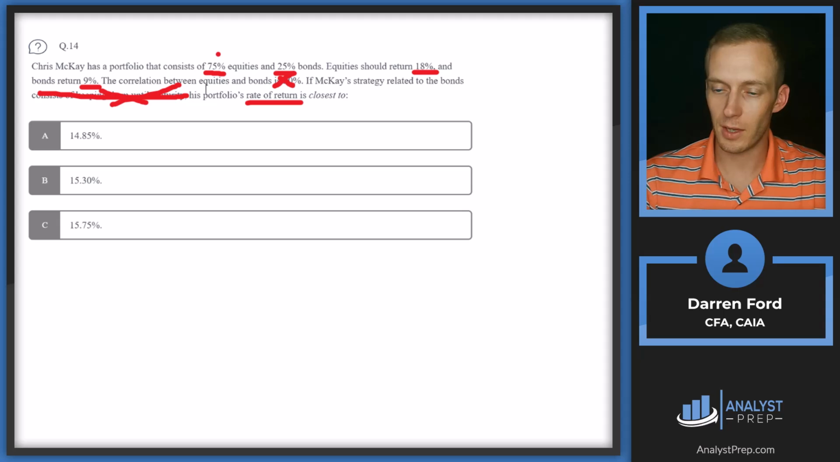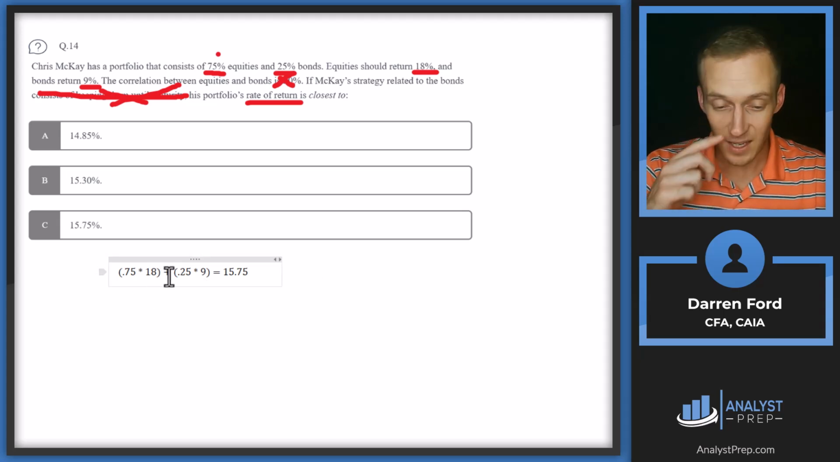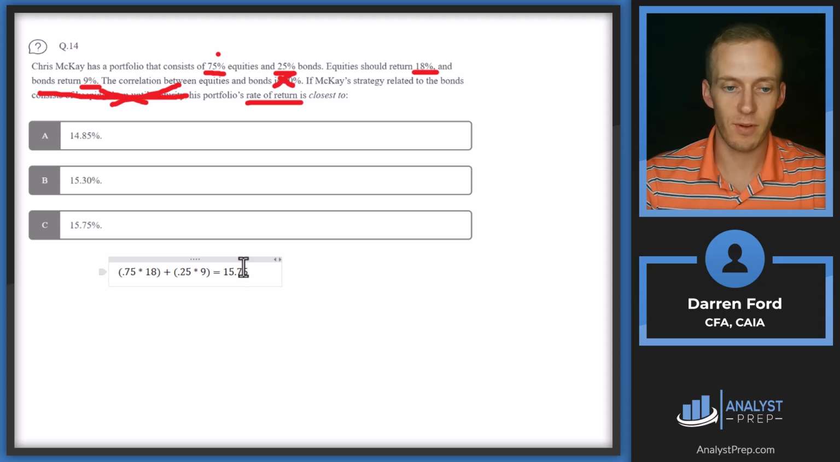But the expected return calculation is pretty straightforward. 0.75 times 18 plus 0.25 times 9. So it's just a weighted average of the portfolio's expected returns. And that's going to get us 15.75.